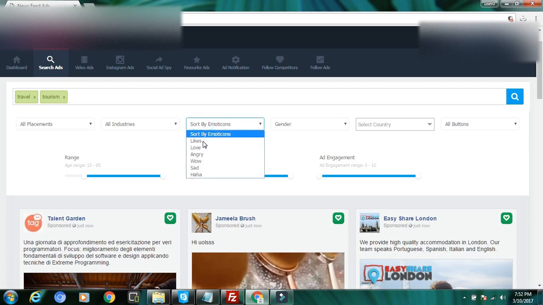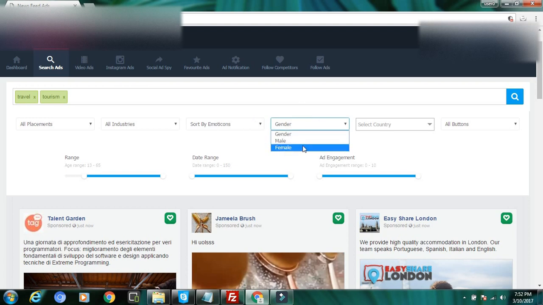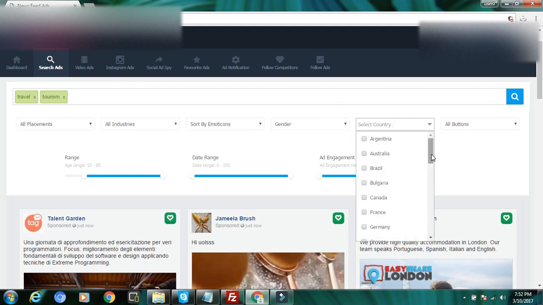You can sort by emotions, that means maximum number of likes. I mean the emotions: love, angry, wow, sad, haha. See, some people don't type words, they just show emotions on your ad, so you come to know what the mood is about. And for gender, you can target only male and female. And the country, shown in this drop down list, and more.